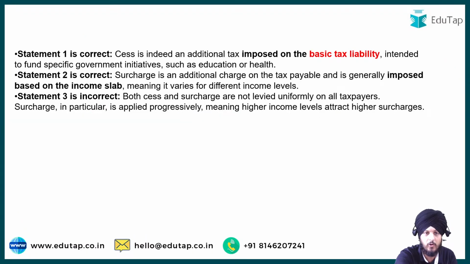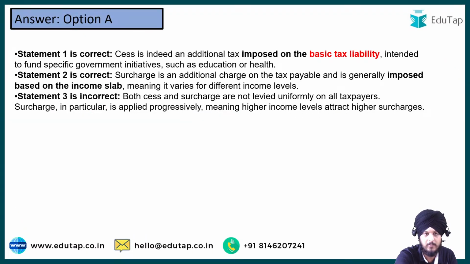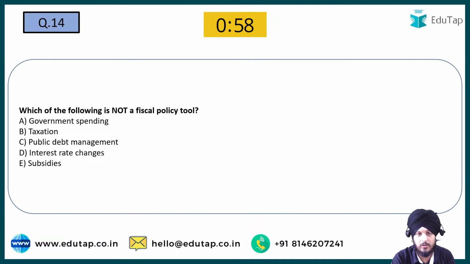Now moving on to question number 14. Which of the following is not a fiscal policy tool? I would say a very easy question. A. Government spending. B. Taxation. C. Public debt management. D. Interest rate changes. And E. Subsidies. So which of the following is not a fiscal policy tool? Question number 14. Mark your answers quickly.